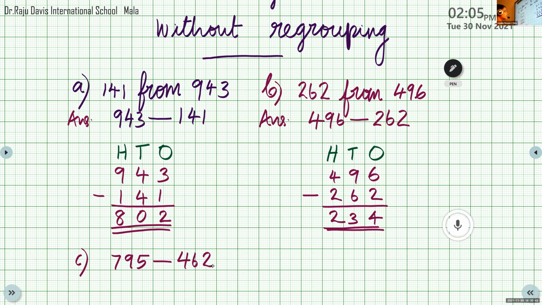Answer is 333. Okay, very good. Your answer is correct. 333. Good. So let's wait for the others. Let them complete. After that, we can move to the next one.